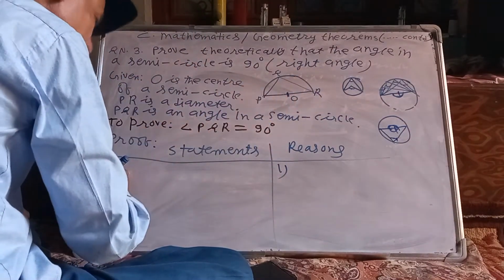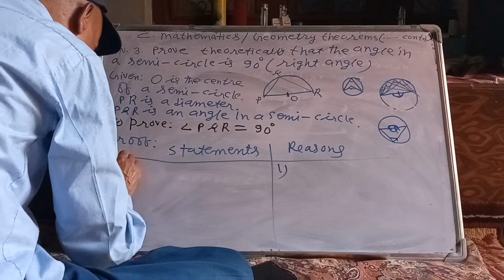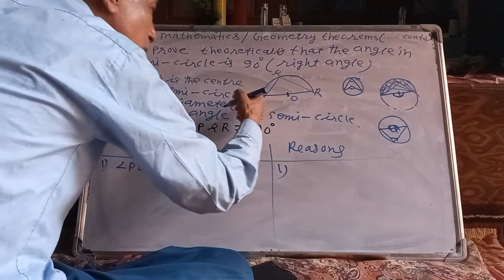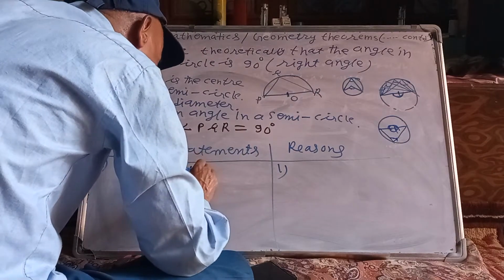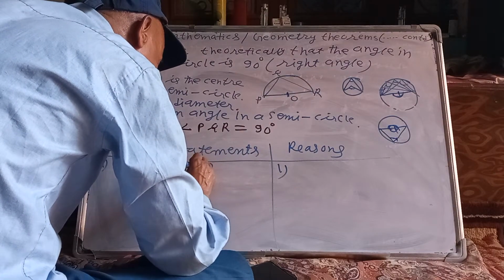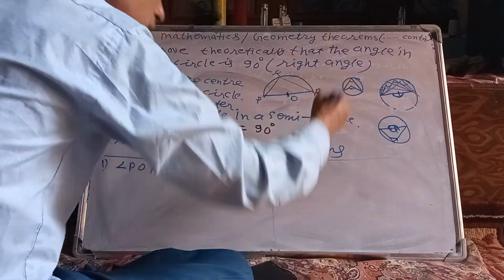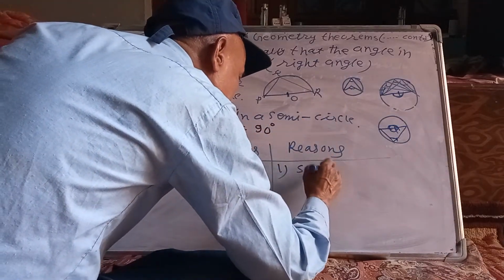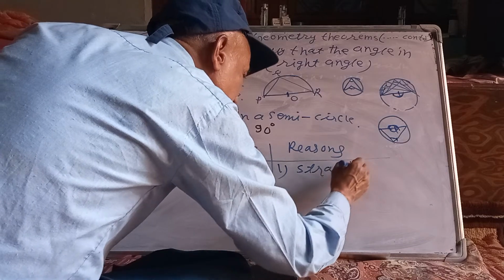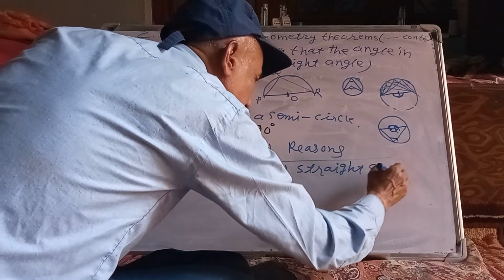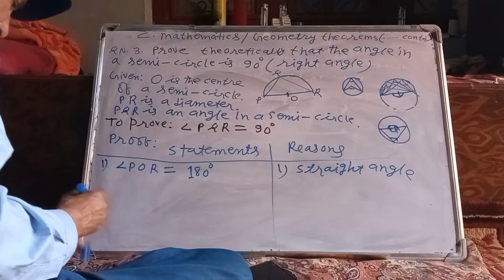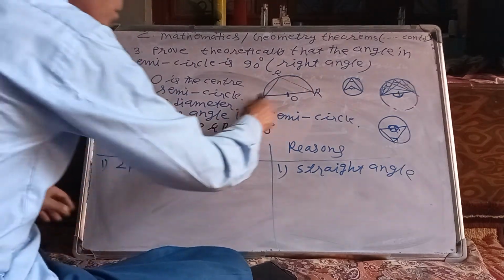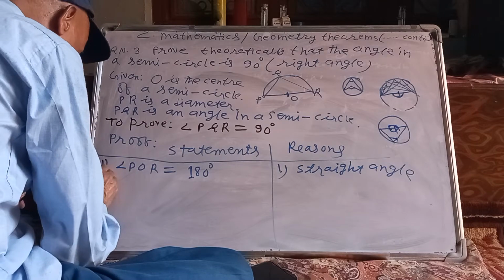So fact number 1: angle POR equal 180 degree. Why? Straight angle, or supplementary adjacent angle. Straight angle, because POR is a straight line.